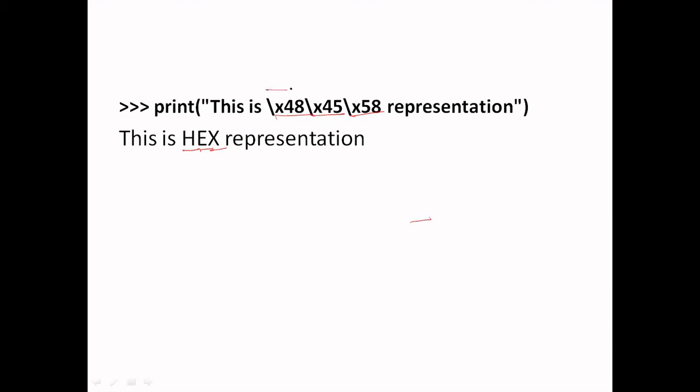You will get here H, then E, then X. Basically these are the Unicode values of H, E and X. \x stands for hexadecimal value.